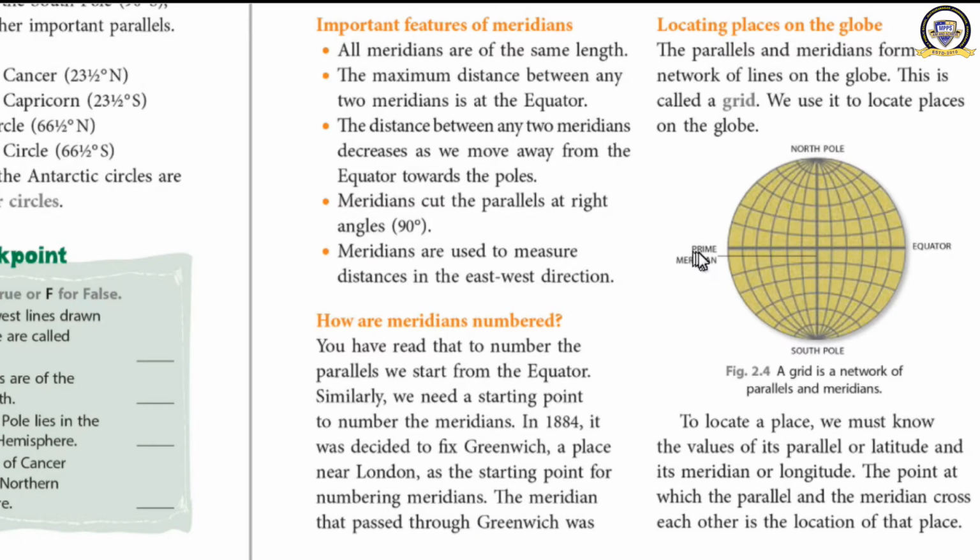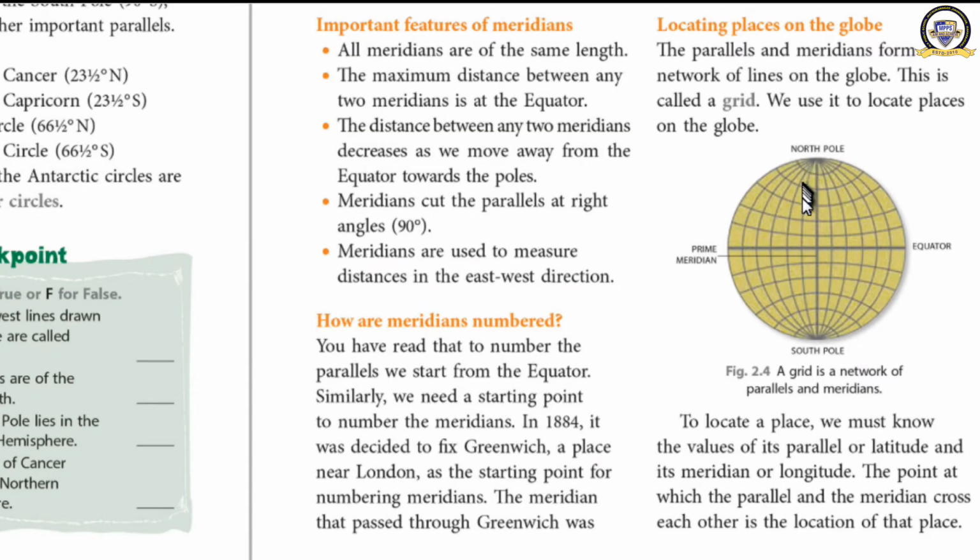Here, for numbering the parallels, we have the equator as 0 degree. But we don't have such a line to take as 0 degree for longitude. There is no such 0 degree, prime meridian. I am talking about that only. Okay, so how did we select it?